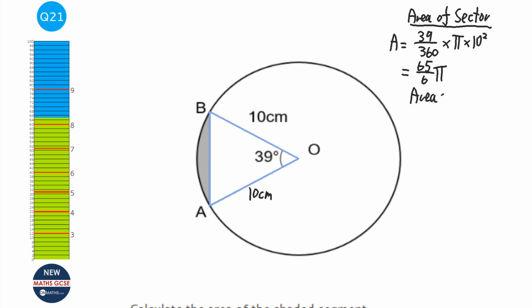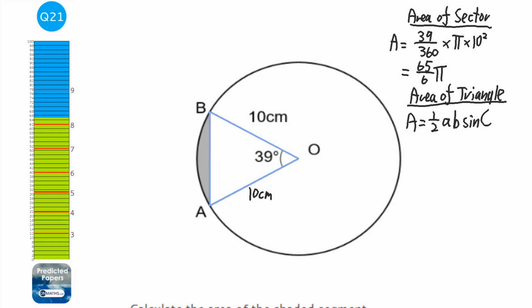Area of triangle is half AB sine C. C is the angle, and A and B are the two lengths either side of it. So half times 10 times 10 times sine 39.